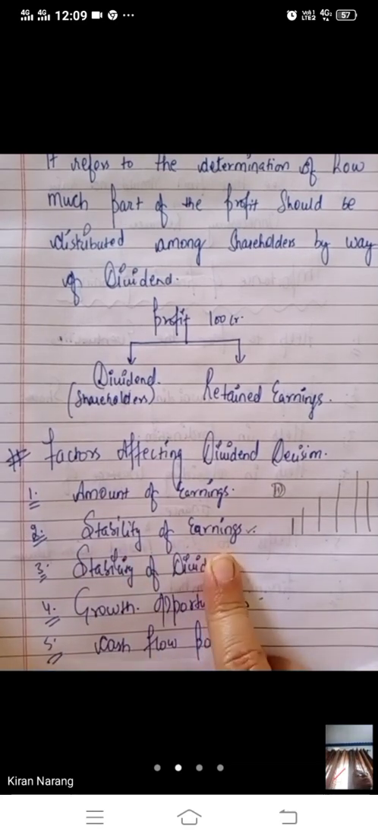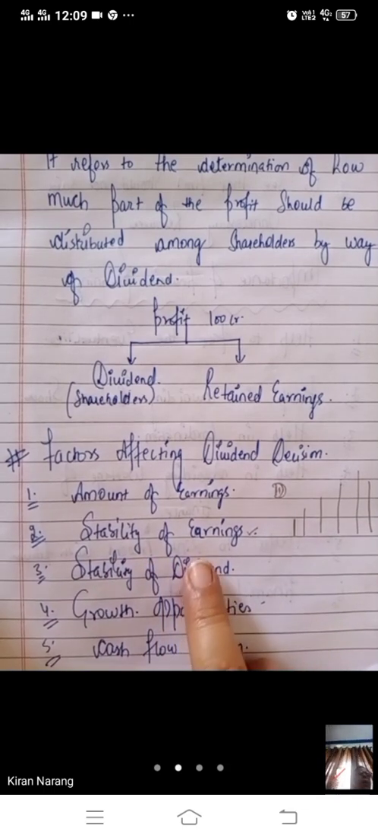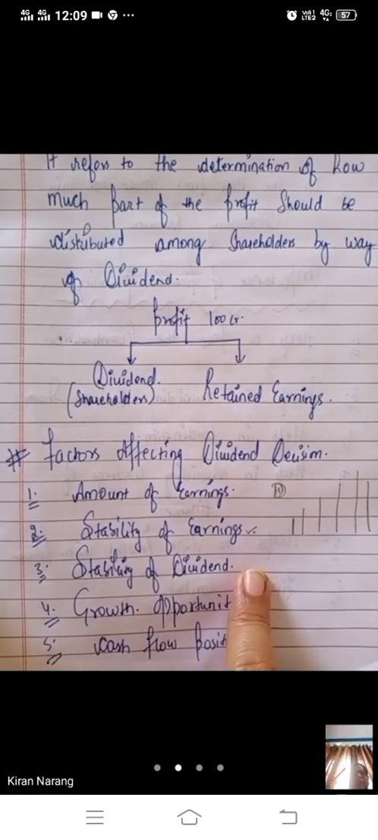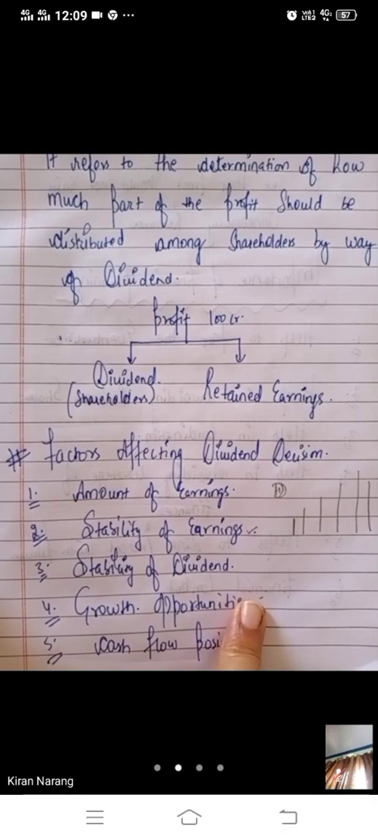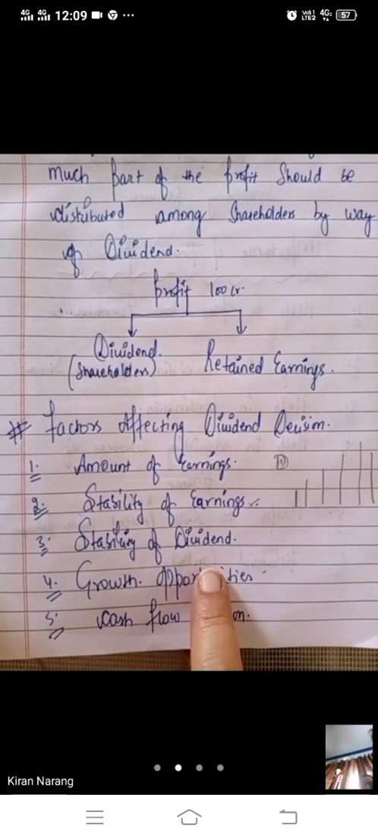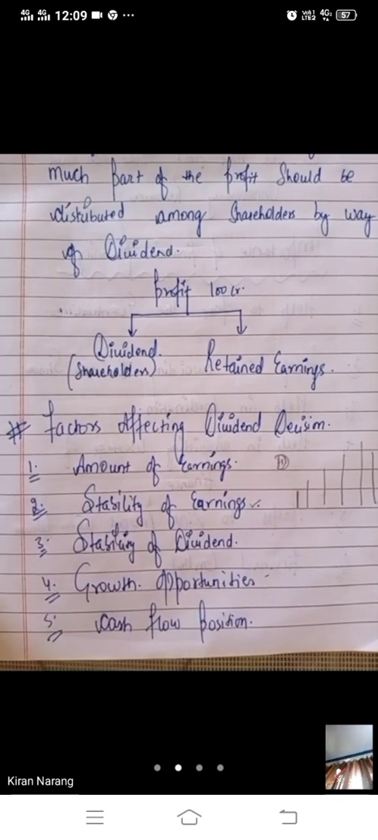Second thing, we have to consider the stability of earnings. A company having stable earning is in a position to declare more dividends and vice versa. If you are having stable earnings, you can give more dividend. But if your earnings are fluctuating, then you should give a stable dividend. You should try to give that much dividend which you can afford even in case of losses. If in any year of loss you do not give the dividend or you give less dividend, what will happen?